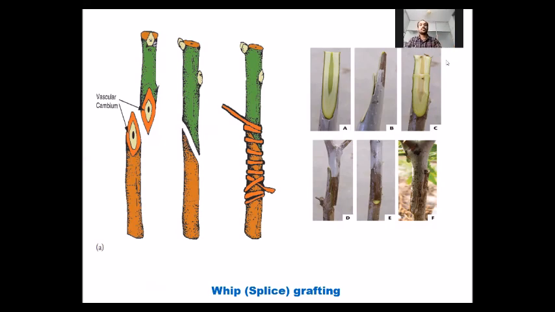Next type of grafting is tongue grafting. This is the most important type of grafting, followed in apple and pear.